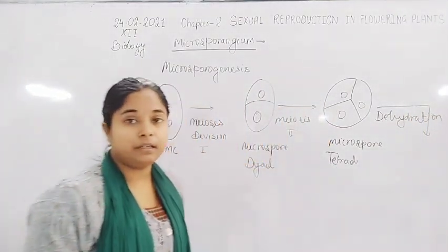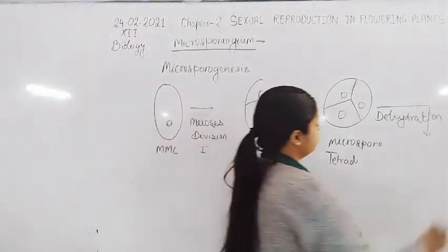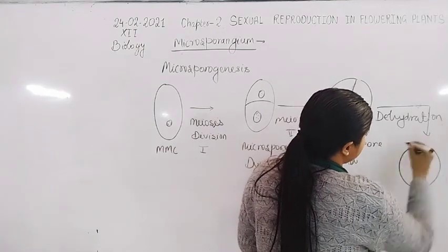After the dehydration, there is formation of 4 pollen grains.